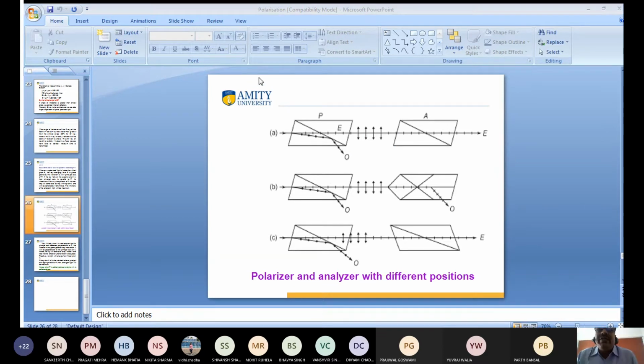Hello, this is the first prism. This is known as the polarizer. This is the second prism. This is known as the analyzer. They are in the same direction. Same direction means the principal axis of this one is the same.